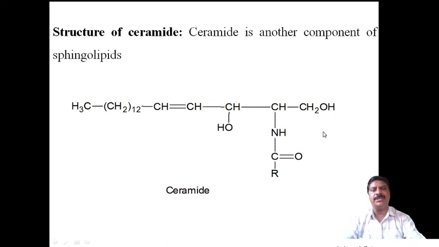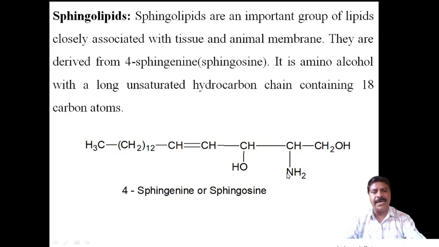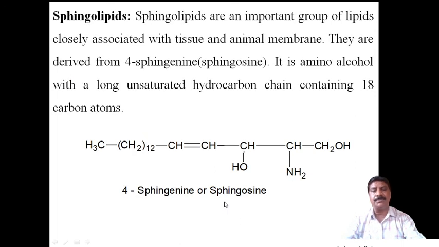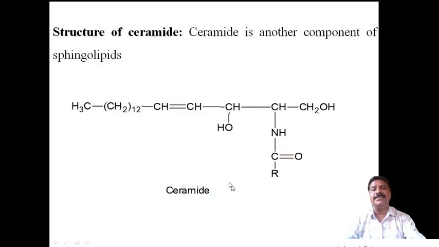The NH2 amino group undergoes acetylation by using an acyl derivative such as acetyl chloride or acetic anhydride. Therefore, RCO attaches to the NH, and acetylation takes place. The acyl derivative of sphingosine is called ceramide.